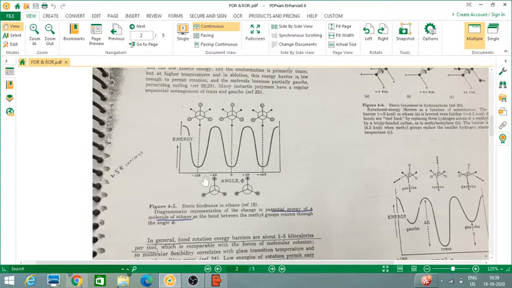So the ethane molecule is more stable when it is 60 degrees out of phase, like this. Stable. So as we go ahead, we will get clear how it is stable when it is 60 degrees out of phase.